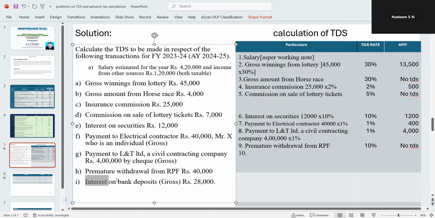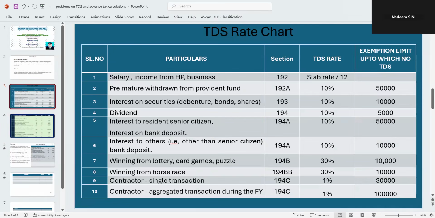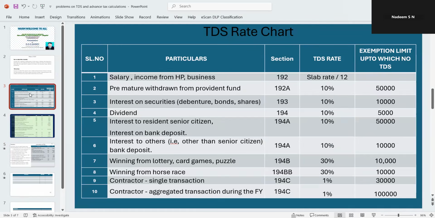interest on deposits. So it is taxed at the rate of 10% on the entire amount as TDS. I will tell you, this is interest on bank deposits given here. You look at this, bank deposits up to 50,000. So 10%. So the entire amount is taxable at 10%.